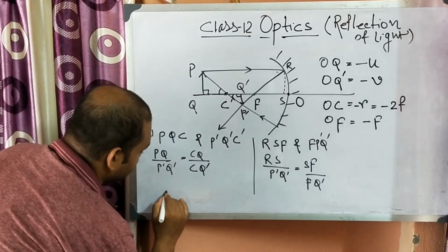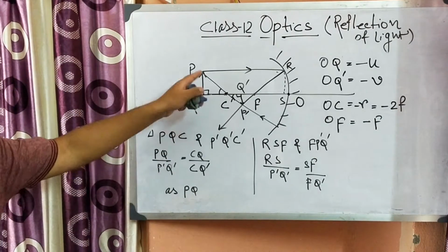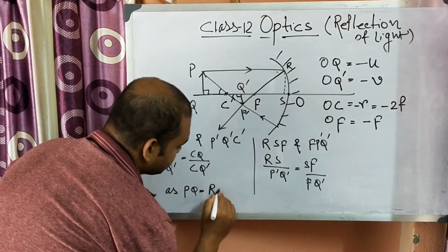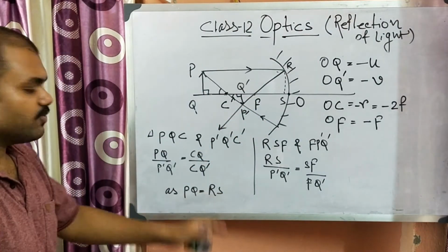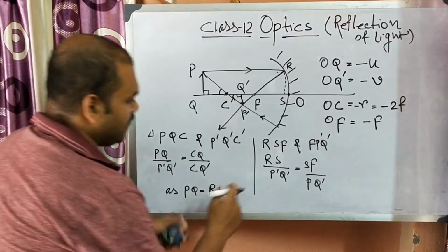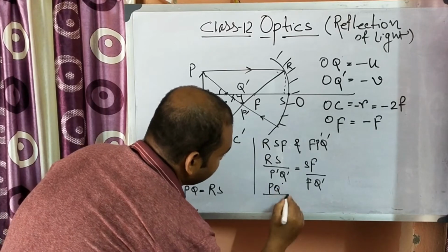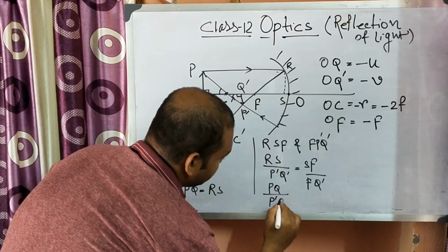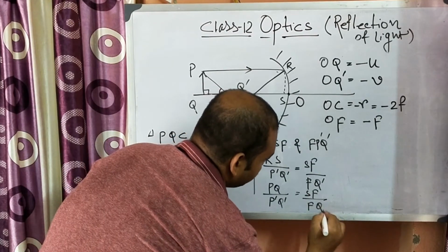Now as PQ equals RS, because PQSR is a rectangle, we can write PQ by P prime Q prime is equal to SF by FQ prime.